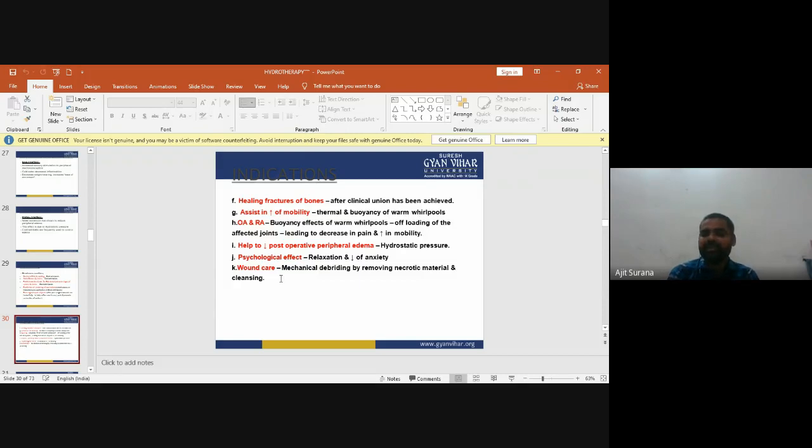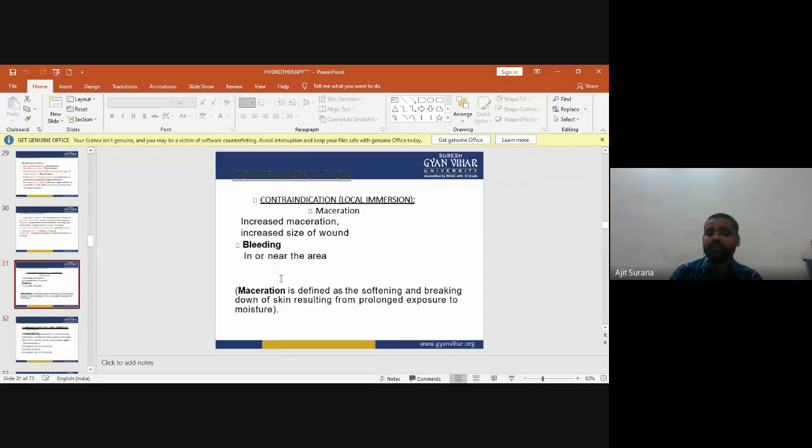Psychological effects: relaxation and decrease of anxiety. Wound care: mechanical debriding by removing necrotic material and cleaning.